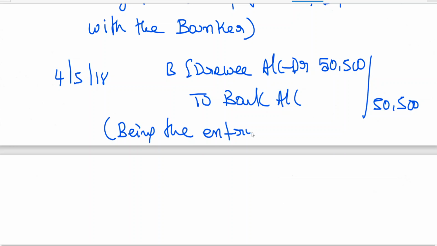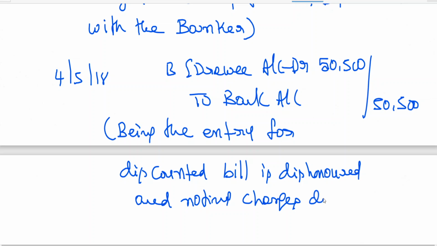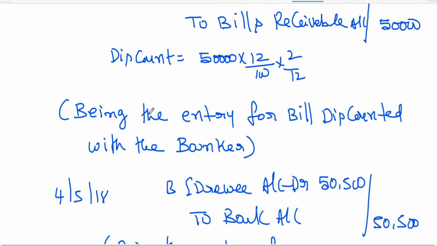Being the entry for discounted bill is dishonored and noting charges included. This is situation number 2.